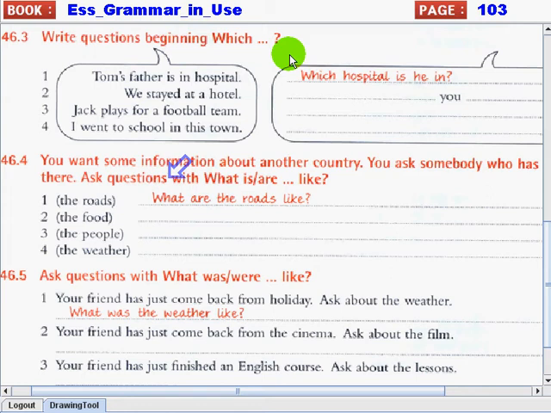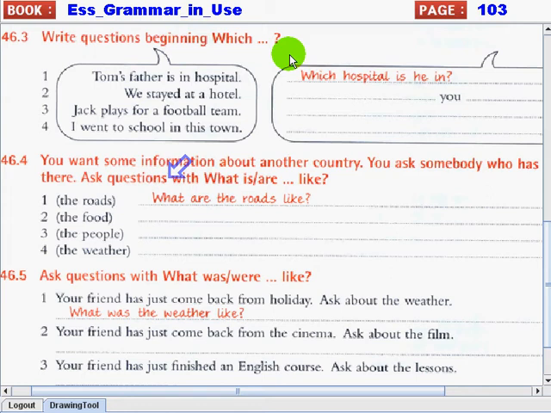Now, let's try to study and read the first example. Situation is, Tom's father is in hospital. For you to know where that hospital is, you should ask which hospital he is confined in.